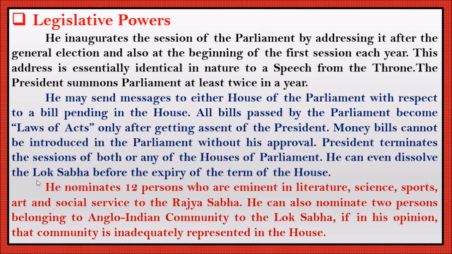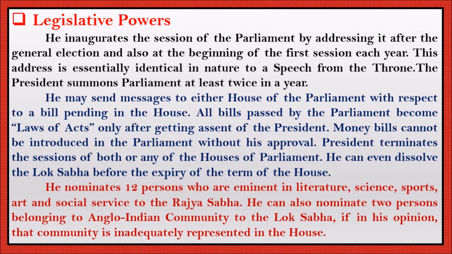And the last paragraph is, he nominates 12 persons who are eminent in literature, science, sports, arts and social service to the Rajya Sabha. He can also nominate 2 persons belonging to the Anglo-Indian community to the Lok Sabha if, in his opinion, that community is inadequately represented in the house.